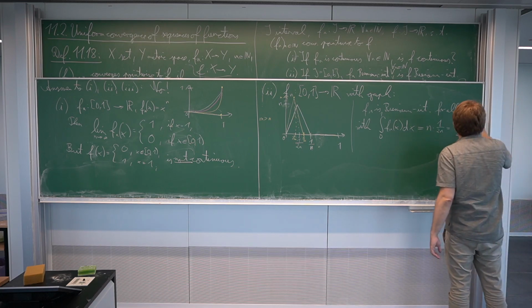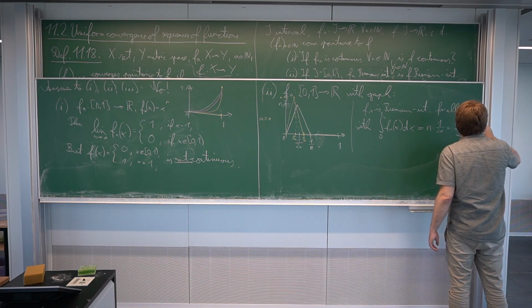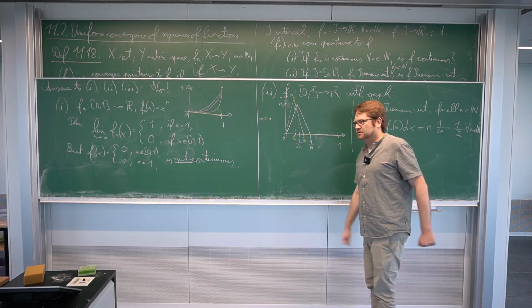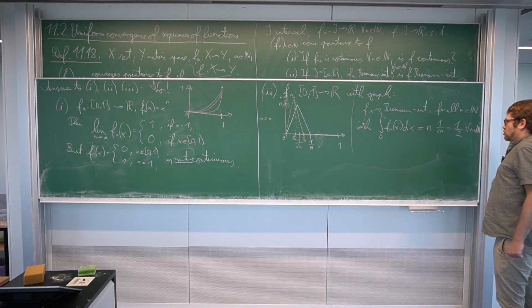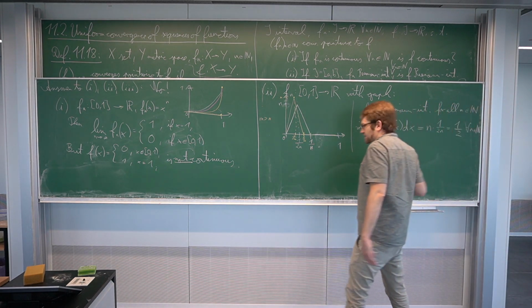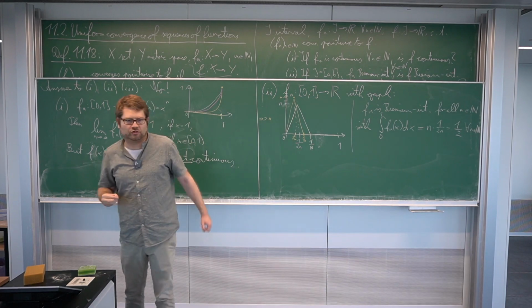So the integral of each, all these triangles have the same surface area, it's always area 1/2. Okay, so much about that. So this is what we see. So we also see that the sequence of integrals is constant. Now, what about convergence?